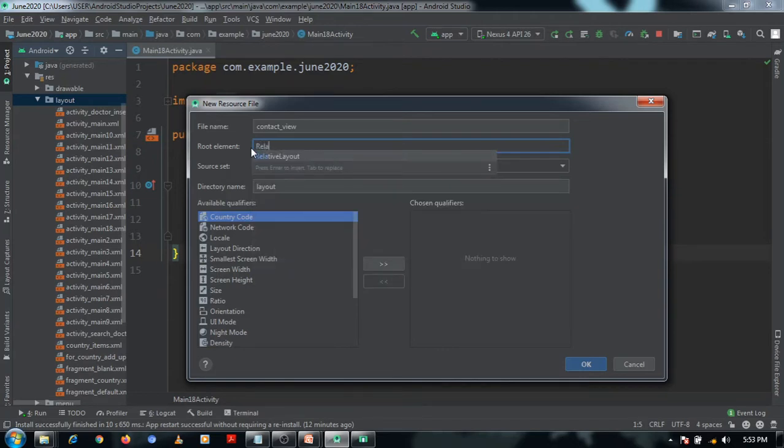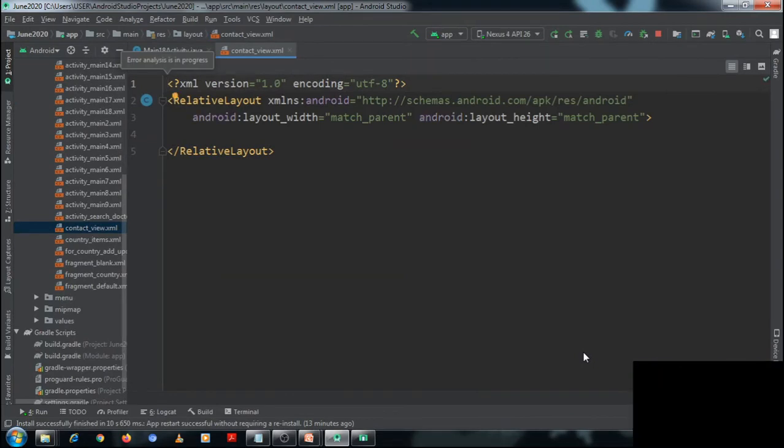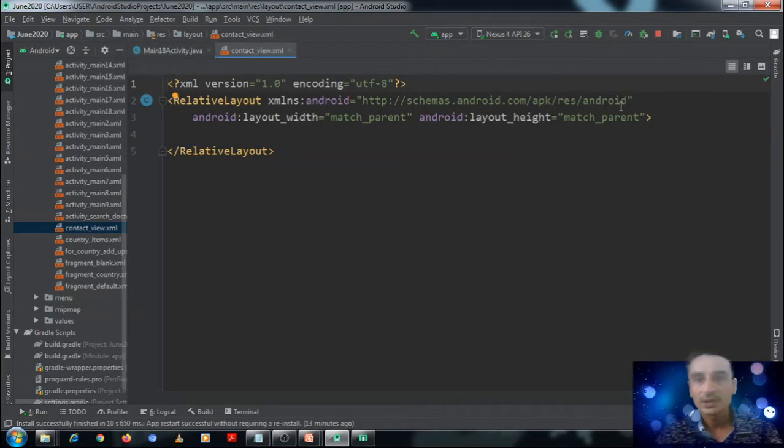I will put it as a relative layout. Okay, fine, it is a relative layout.